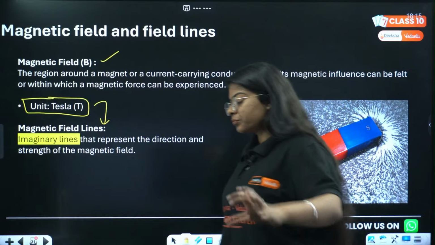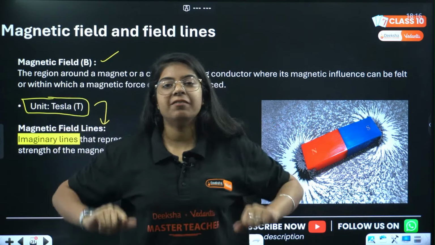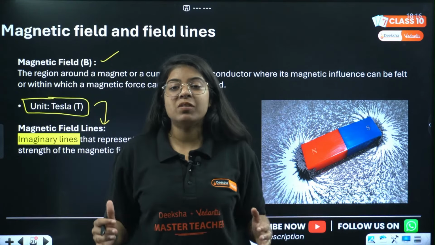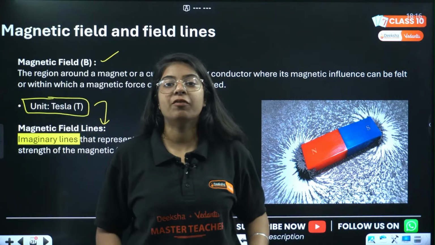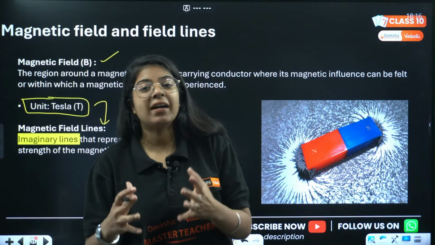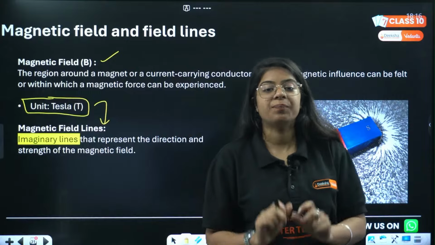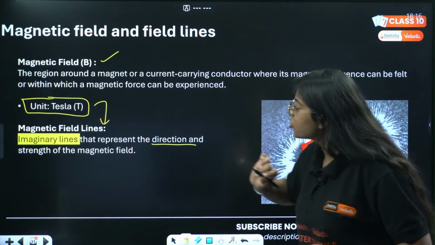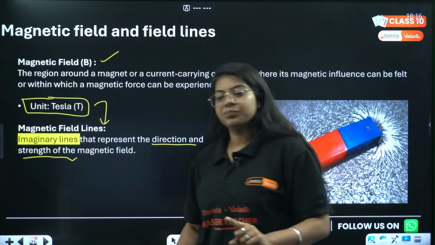Look, there is a magnet and you sprinkle some iron filings around that magnet. They tend to align themselves in a particular direction, right? In a particular kind of formation. That formation is magnetic field lines. So these are nothing but imaginary lines. These are imaginary lines that represent the direction and strength of the magnetic field.